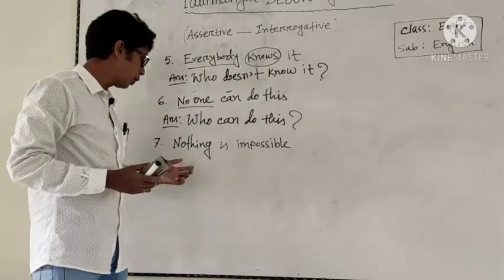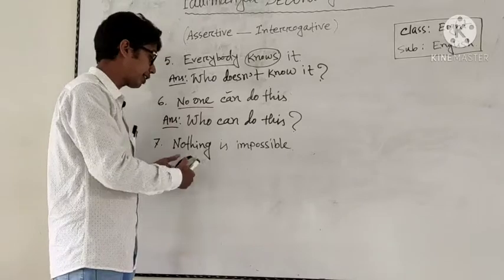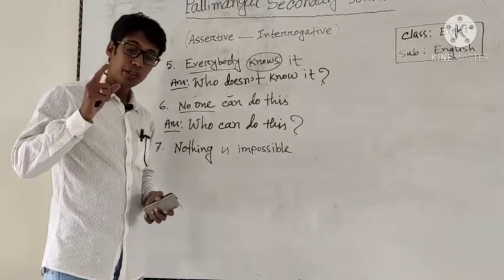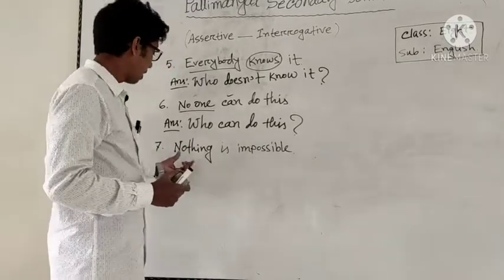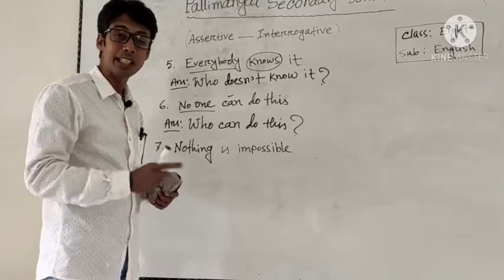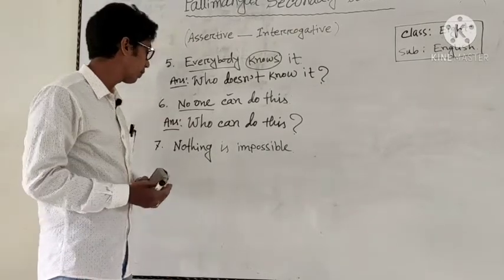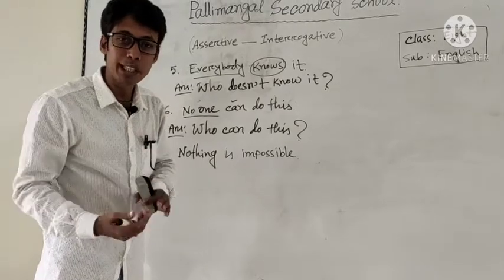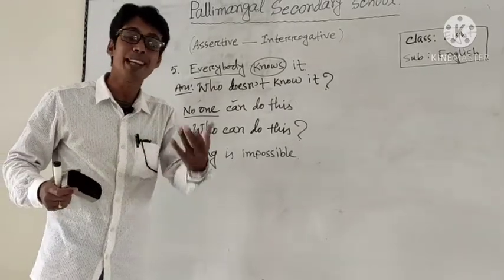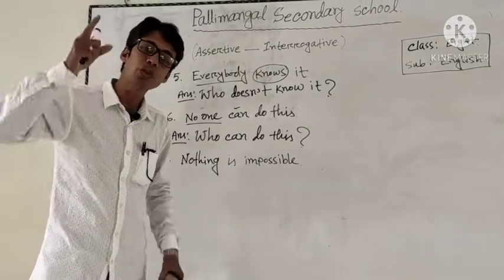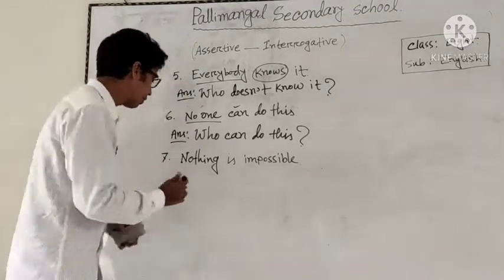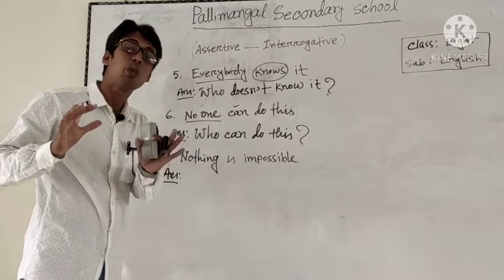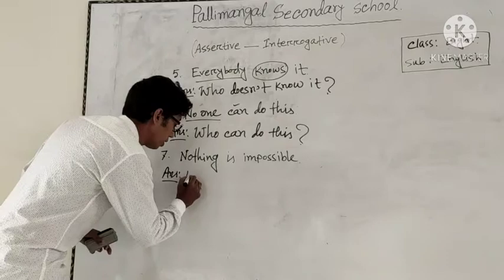Dear students, if we want to make the sentence into an interrogative sentence, remember, if the sentence begins with nothing, we must use what. And if the sentence begins with nobody, none, no one, we must use who, right? Nothing. এখানে আমরা কি ব্যবহার করব? nothing ব্যবহার করার জন্য আমাদের what ব্যবহার করতে হবে.